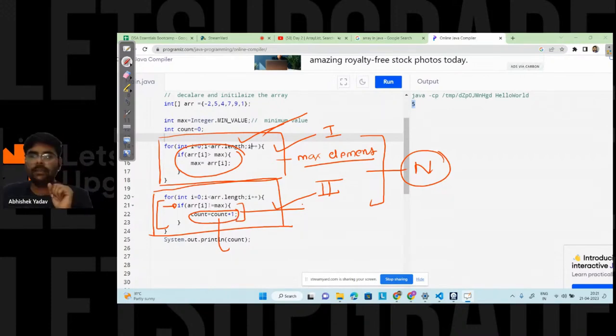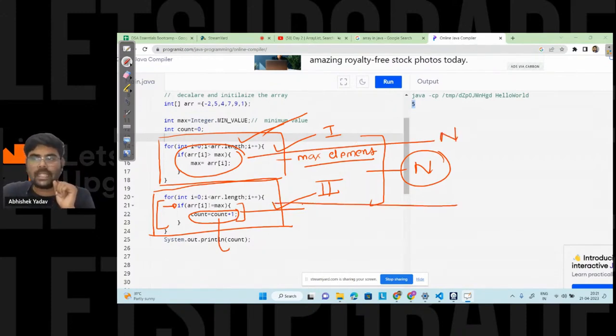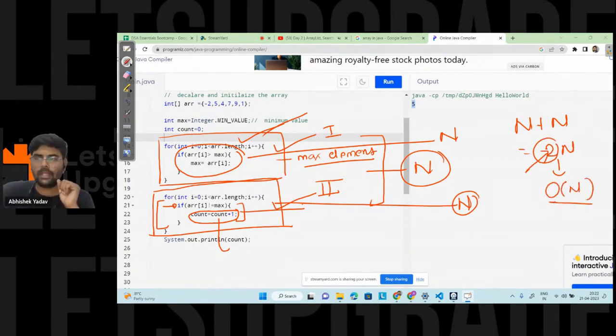Clear? And here in the first for loop, we are iterating n times. In the second for loop, we are iterating n times. So n plus n is 2n. And if you know something about time complexity, you don't consider this constant factor, so it will be big O of n, right?